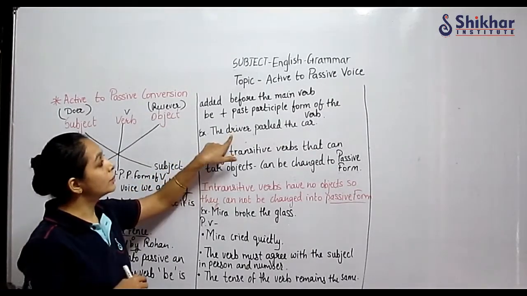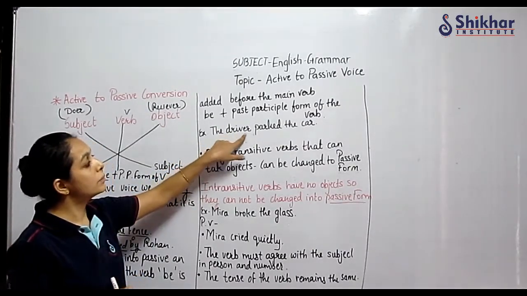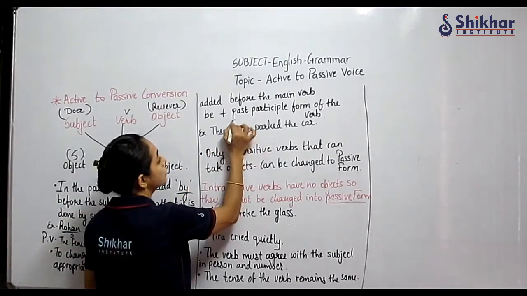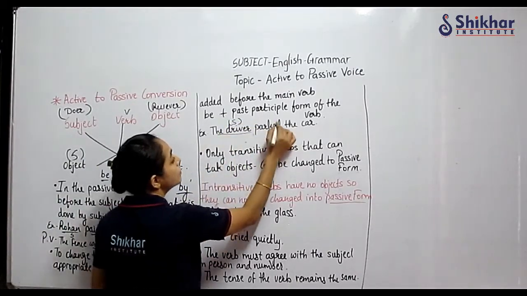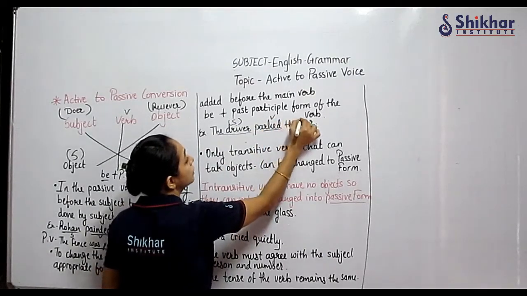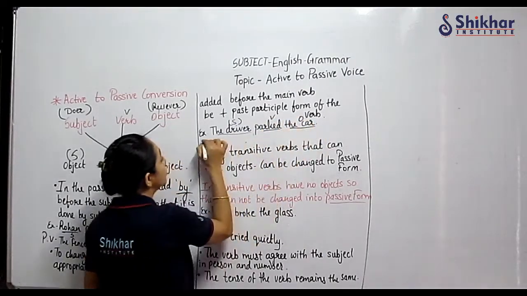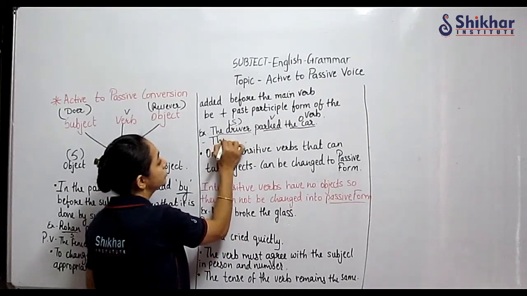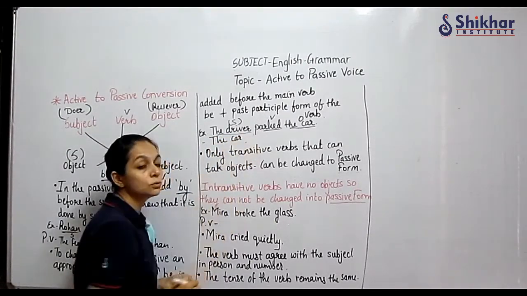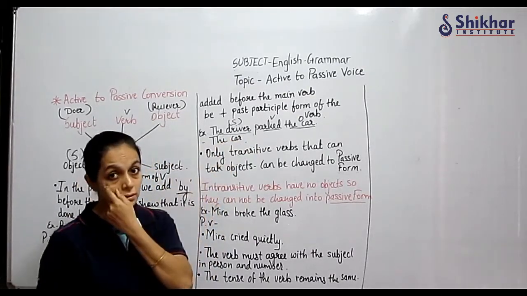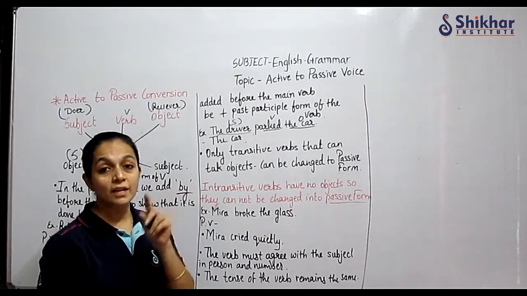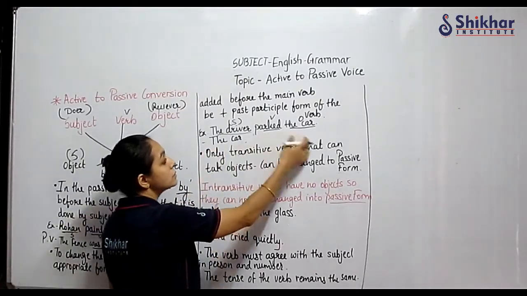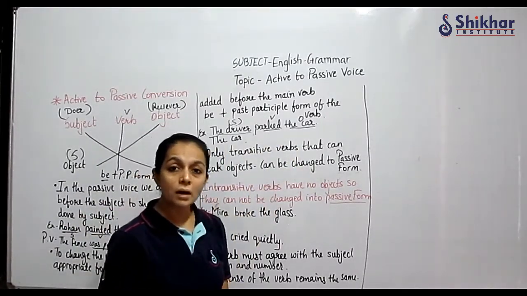So here is one example we have written: the driver parked the car. Again, the subject is the driver, parked is your verb, the car is your object. So what is the rule? The rule is the object comes first. According to the rule, the car has become the subject because we are writing in passive voice. The car parked by the driver, we will write parked by the driver.